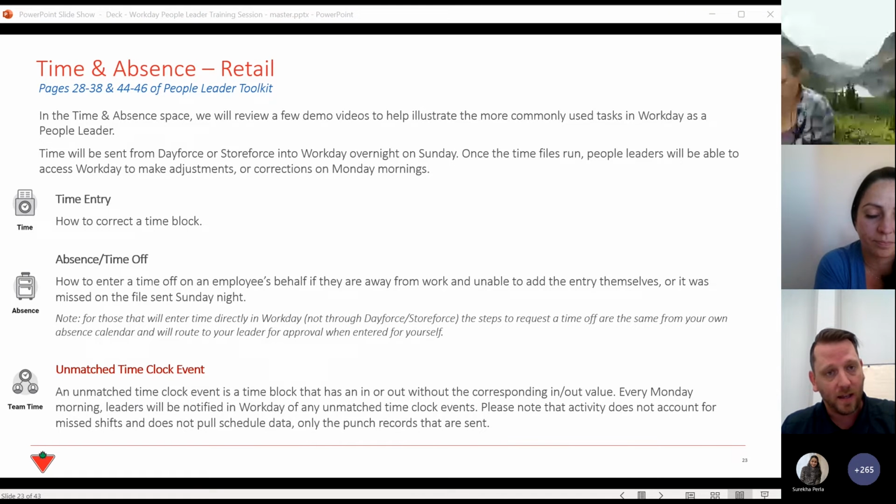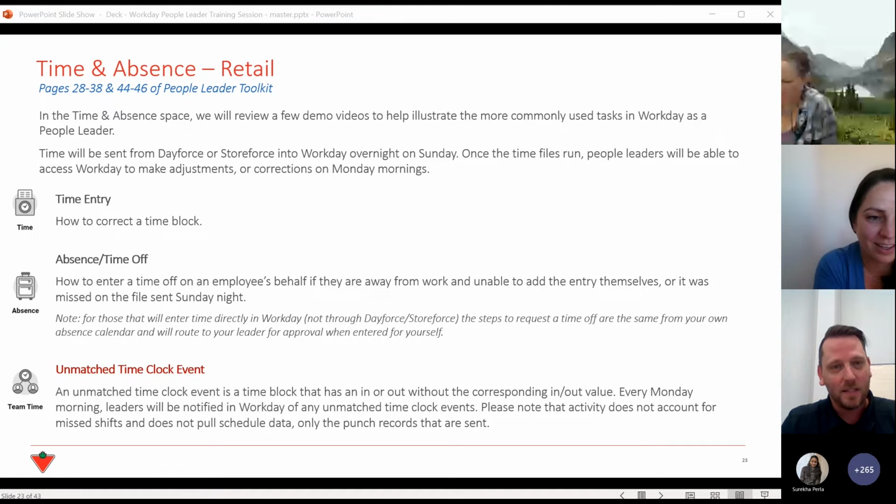So you will send the time files and time off files in on a weekly basis, and on a weekly basis, your balances will be reconciled within those systems. For PHL users using Storeforce, you will enter only time in Storeforce. All time offs will be entered in Workday, just like you saw in that demonstration, for all users who will enter time off. So that's unique only to our Pro Hockey Life stores. I just wanted to call that out so that everybody's clear.